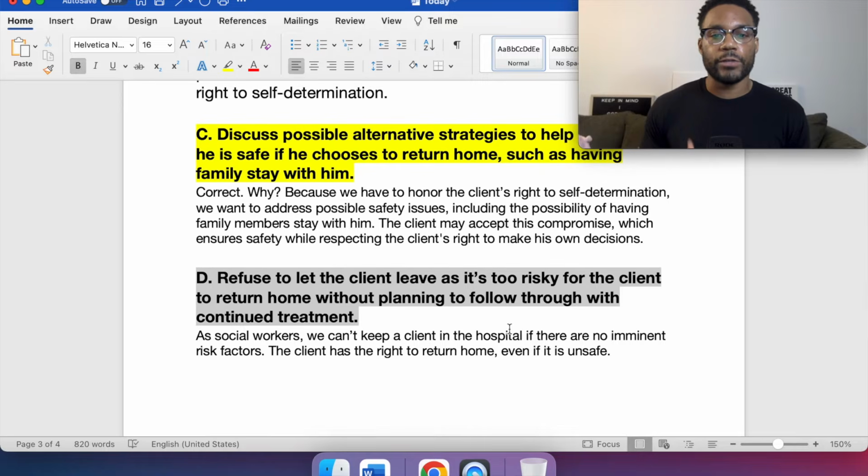D. Refuse to let the client leave as it's too risky for the client to return home without planning to follow through with continued treatment. That is incorrect. As social workers, we can't keep a client in the hospital if there are no imminent risk factors. The client has the right to return home, even if it is unsafe. Again, I want to be very, very particular about that. Imminent danger, imminent meaning there's a plan of action. Hey, I'm about to go home and do this, or hey, I'm about to go over and do this to somebody, right? We want to address that.